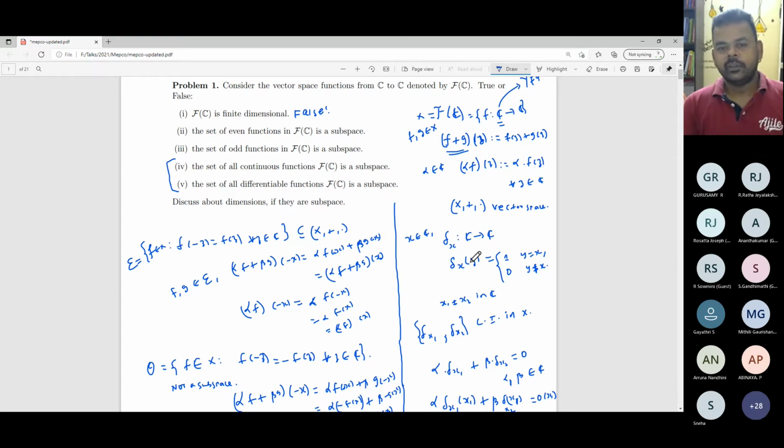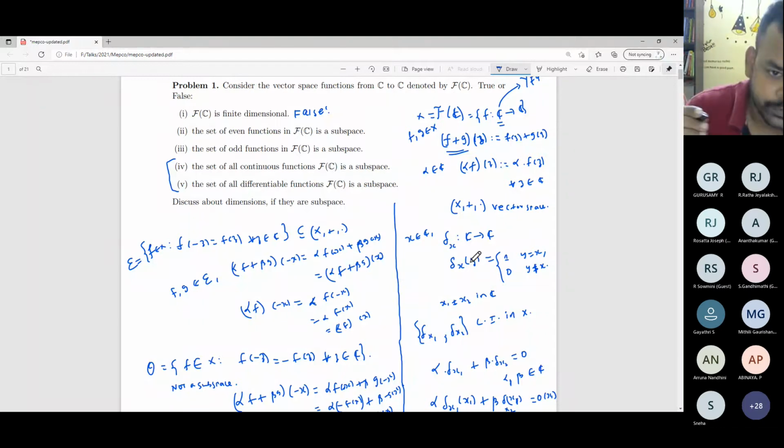So here, if you argue that I will be able to write all the continuous functions as a linear combination of this delta x, that is not sufficient. That is not true also. Even if you come up with some other set which consists of discontinuous functions, and every continuous function can be a linear combination of elements of those, you cannot claim that as a basis, because a basis should first of all be an element of your space. You cannot take elements outside your space.